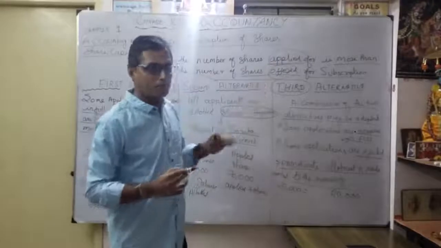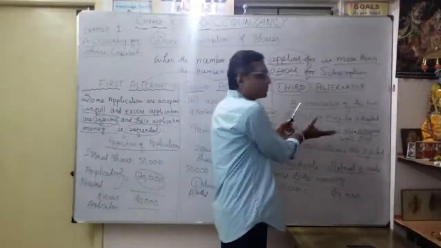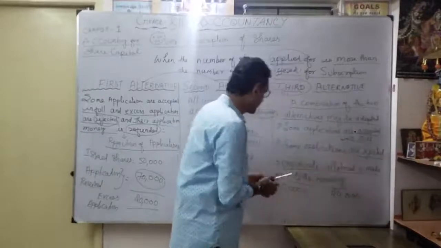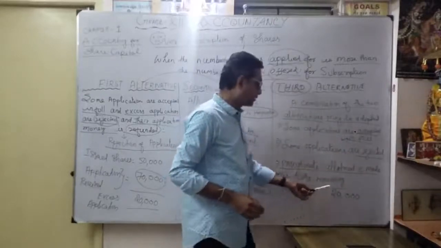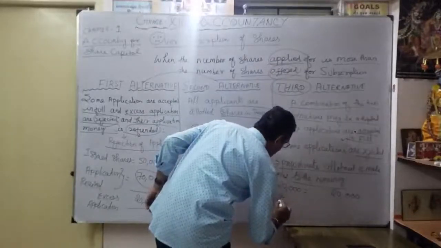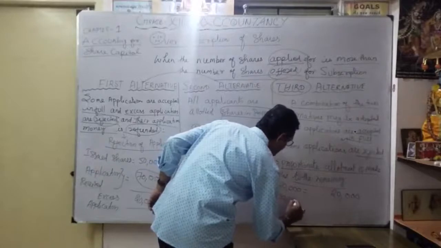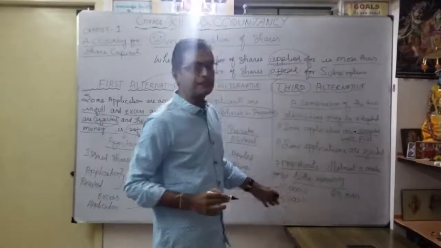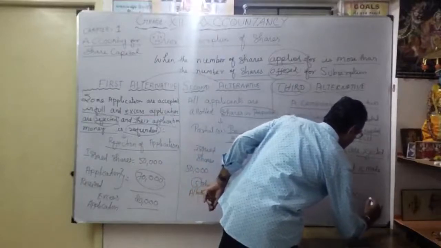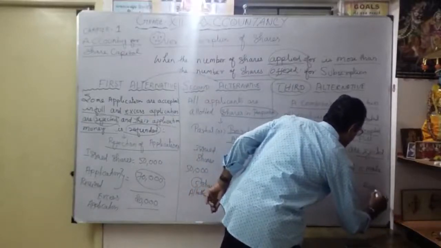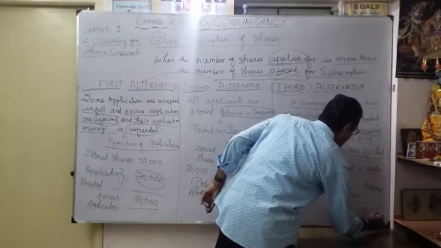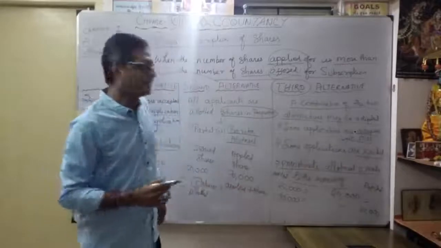One alternative, one idea, one purpose is over. Some applications are accepted in full, so whatever applied, 20,000 allotted. So balance what? Balance 30,000. Whatever 30,000 applied, totally rejected. Okay, rejected. I put it here, rejected, dash 30,000 rejected. So what is the balance here?